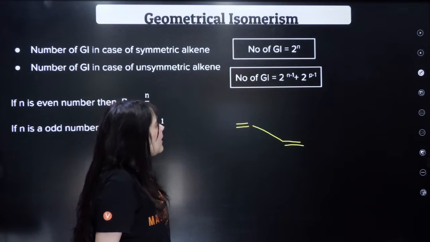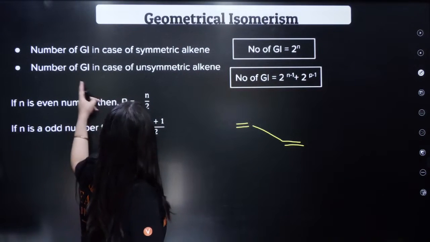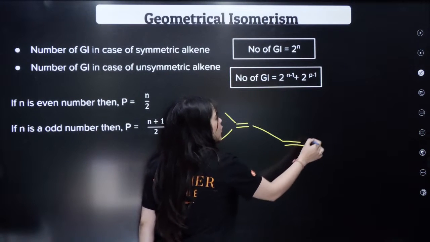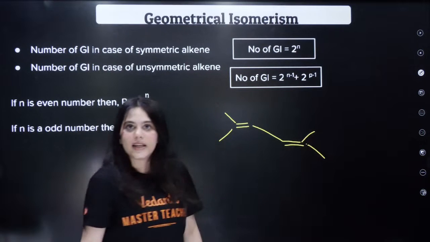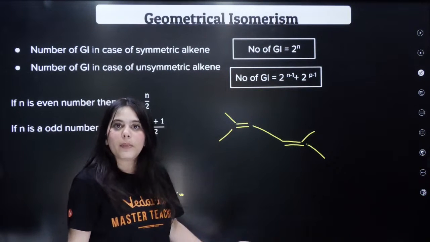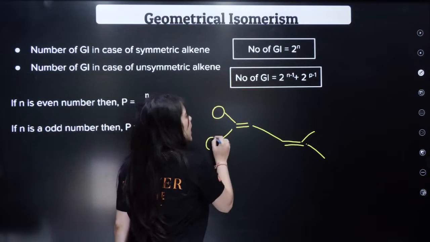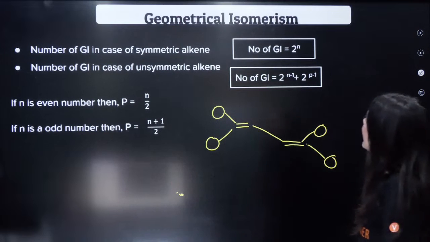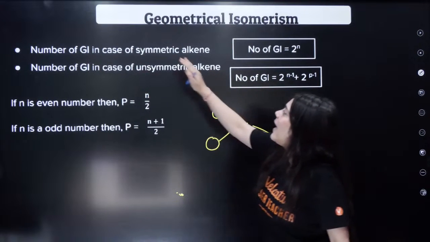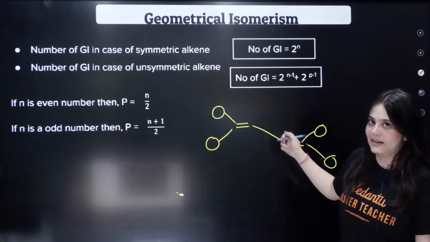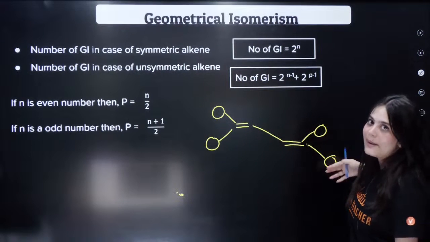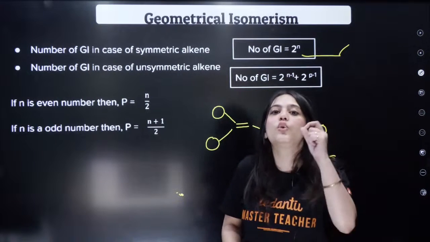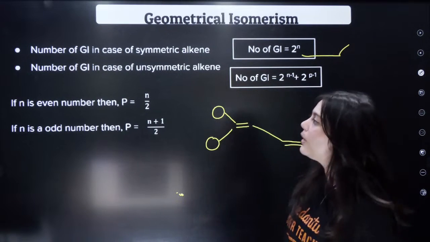Now, bacha, in that case, what you have to do? Here you have to see how many groups are attached. Like this, the groups will be attached. And if these groups are similar to these groups, for example, if there is some symmetry present, then the number of geometrical isomers in case of a symmetrical alkene, where the same things are present, will be 2 to the power n, right? 2 to the power n.